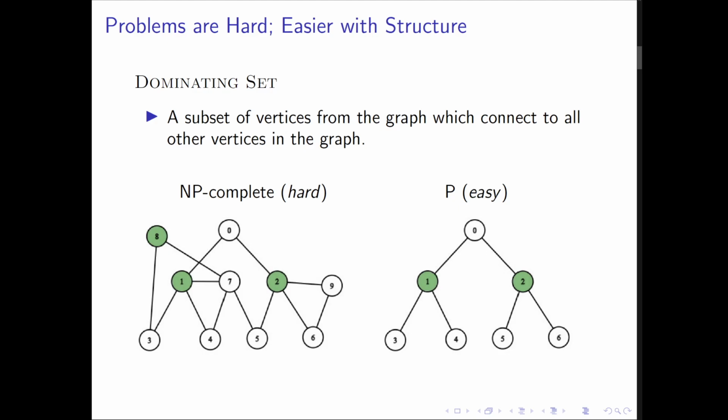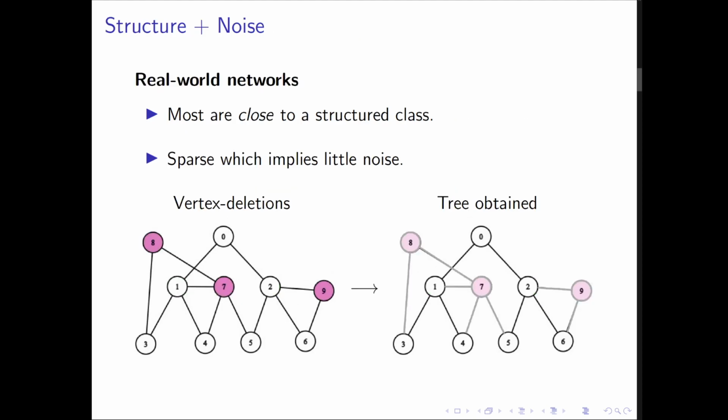Sometimes, however, different graph shapes can lead to significant algorithmic advantages. Say this network was instead a family tree as shown by the figure on the right. Minimum dominating set becomes exponentially easier to solve in this scenario, and even has exact solutions better than polynomial time, P. Thus, it can be advantageous when data is well structured. The question is then, how structured is most real-world data? And the short answer is, it depends.